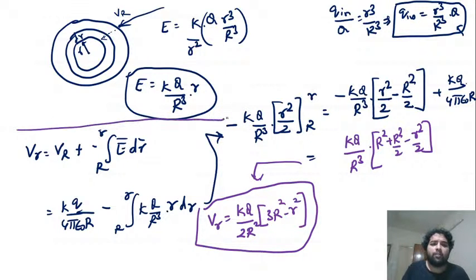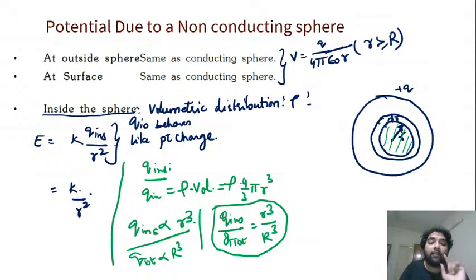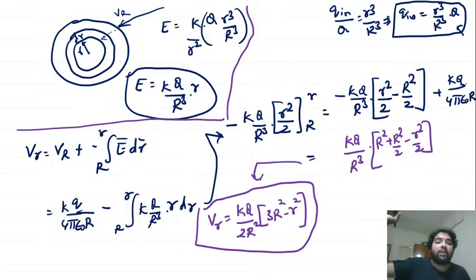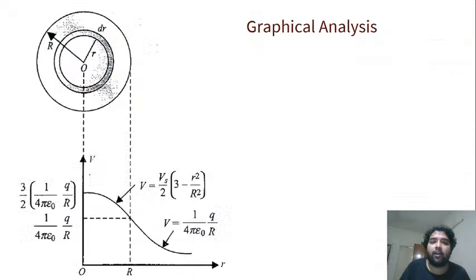We found out the field without remembering the formula, and then we started gradually integrating across the whole thing. You have to have clarity of thought for the volumetric distribution of the sphere. You have to understand that the particle comes from infinity towards this point, so you start from infinity and come slowly lower. From infinity to R, we know the potential is V_R. We already found it out just now. And from R, you have to go inside, so the lower limit should be capital R and the upper limit should be small r. That is where you are reaching finally. Getting it? That is the main concept here.